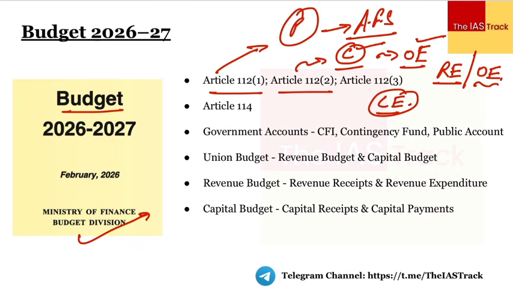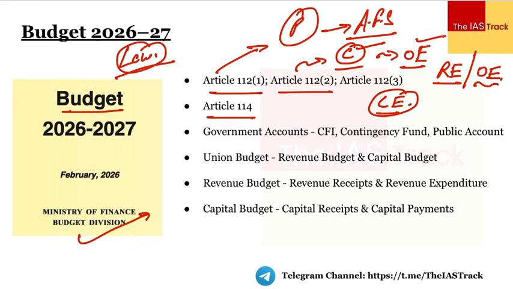Next article which becomes important is Article 114. Now, Article 114 talks about the appropriation bills. What it clearly says is कि भाई no money shall be withdrawn from the consolidated fund of India except under the appropriation made by law. तो आपको अगर even if you have to take out 1 rupees from the consolidated fund of India, you need a law for that. You need a law for it. Simple as that. ठीक है?